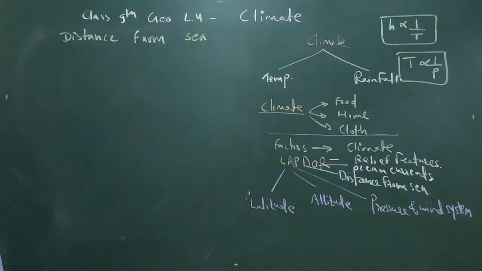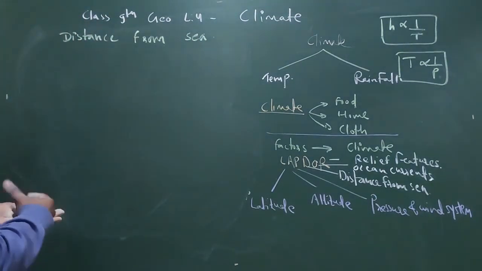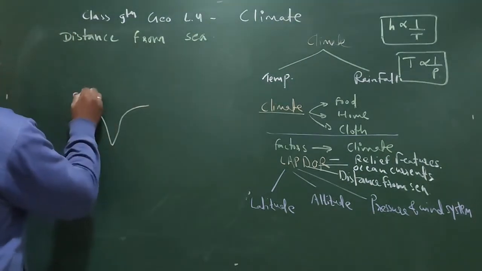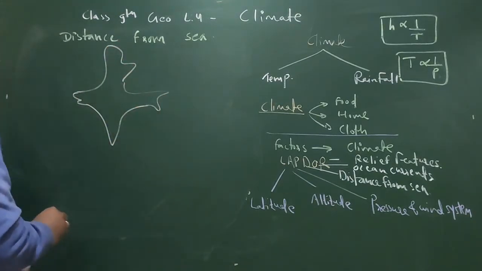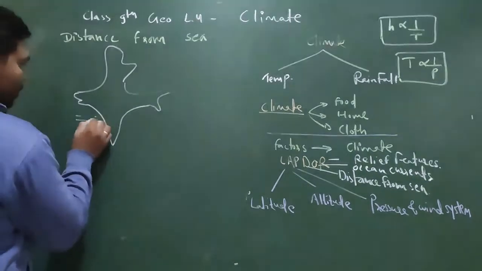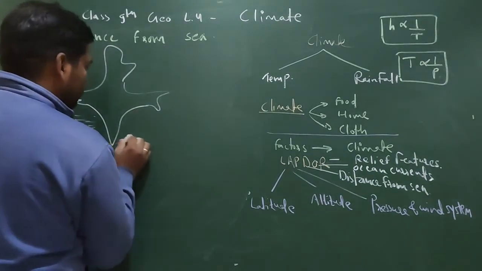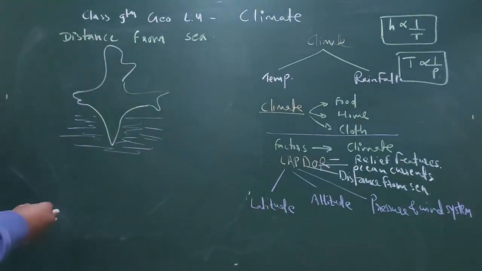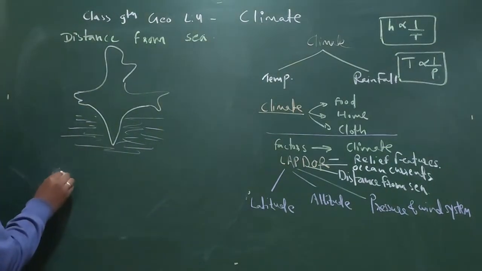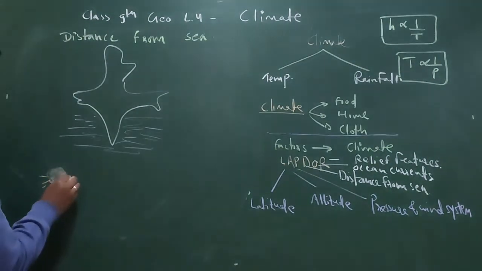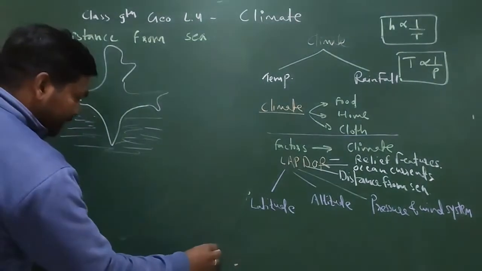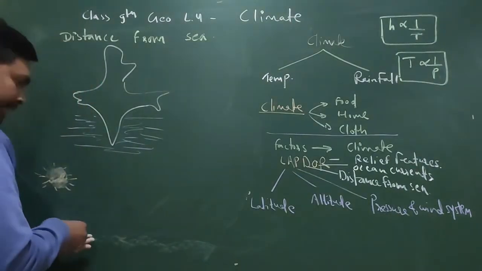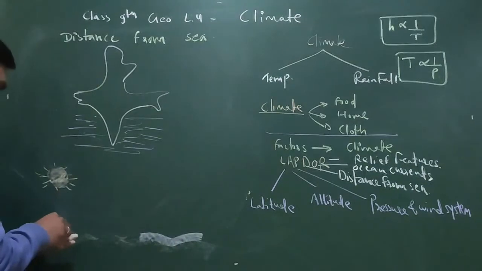Distance from sea. Fine. So here for understanding the distance from sea, now we need to make the diagram of India once. Okay, and here we have to make the water body also, so that the picture will be more clear. This is the water body. Fine. Now here if I ask you one question, that suppose this is the sun, our cute sun. And here we have the surface. And in this surface, that is the particular land area. This is the land area. And this is the water area.